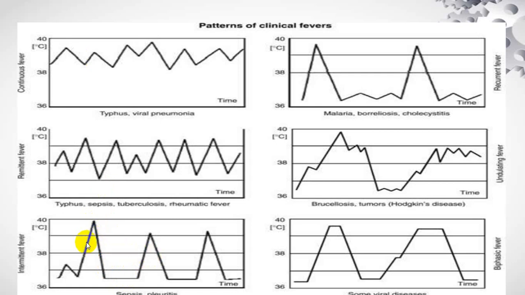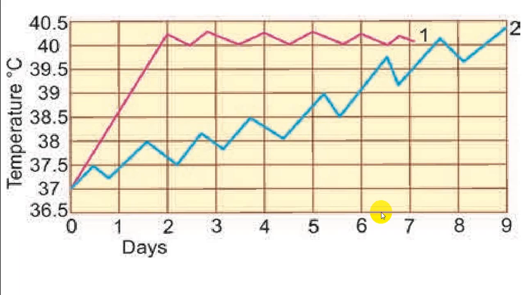If it comes every day, one spike, but intermittent, then we call quotidian. If it comes on every fourth day, quartan. And if it remains remittent variety for a few days, and then the person is afebrile, Pel-Ebstein type of fever. So that will be typical Pel-Ebstein type of fever, and the person will be afebrile for a few days, right from 7 days to 10 days.